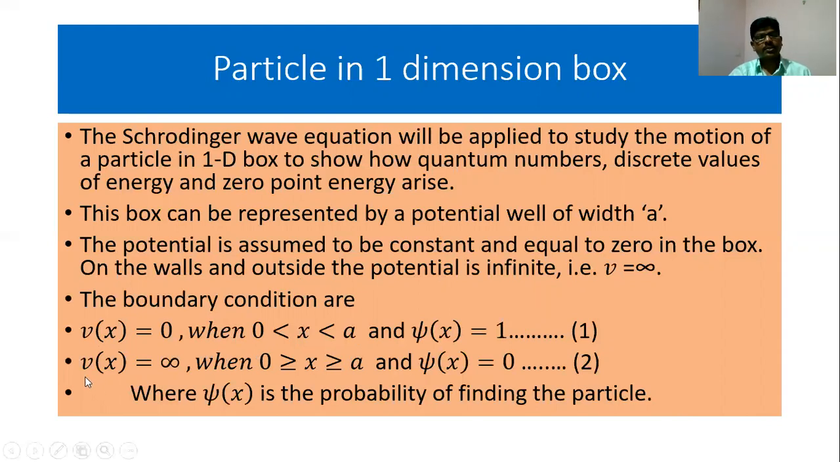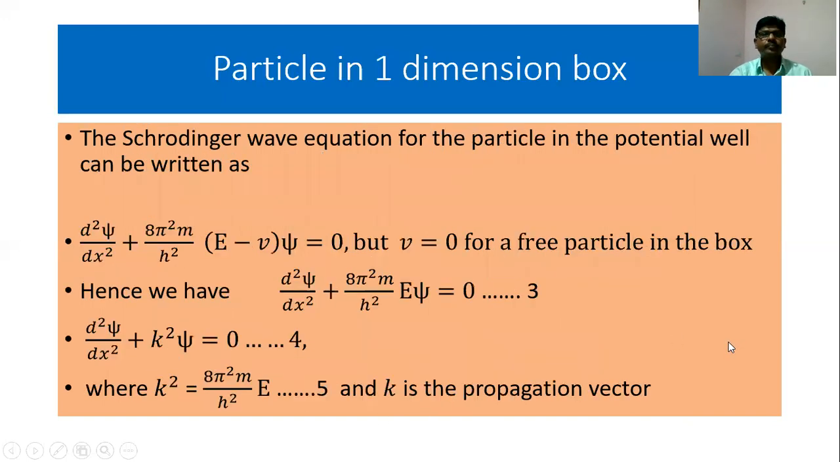Second boundary condition is the potential is infinite when x is less than or equal to 0 and x is greater than or equal to a. And in this region also, the wave function is equal to 0. What is the wave function? Psi of x is the probability of finding the particle.